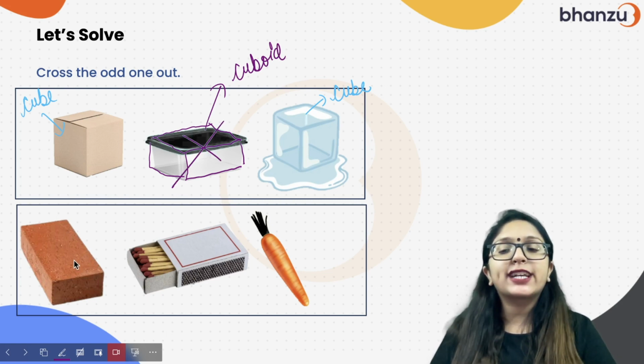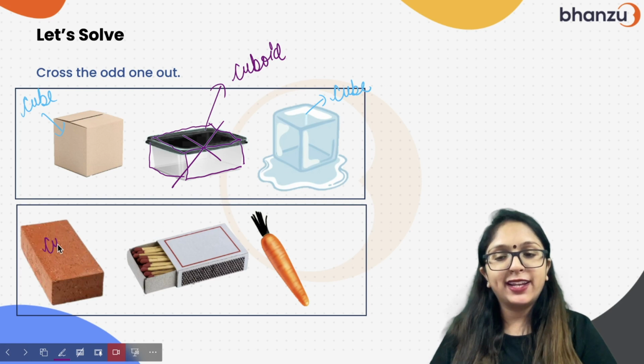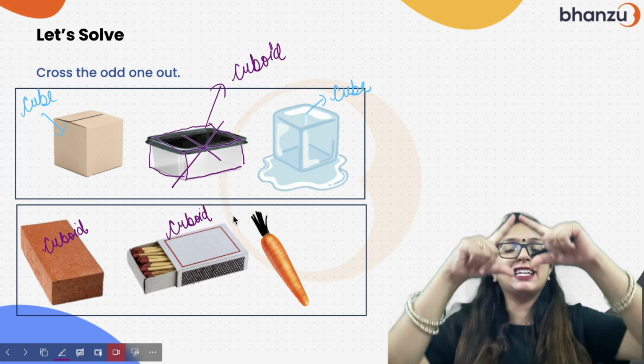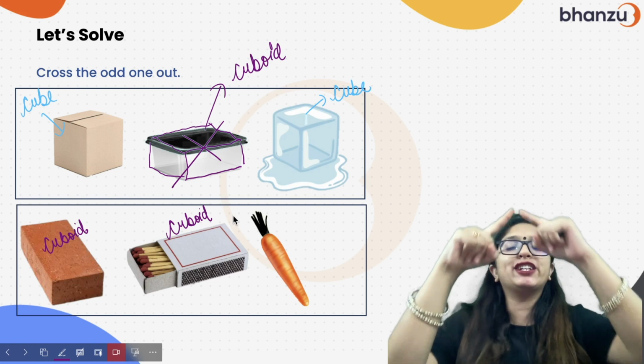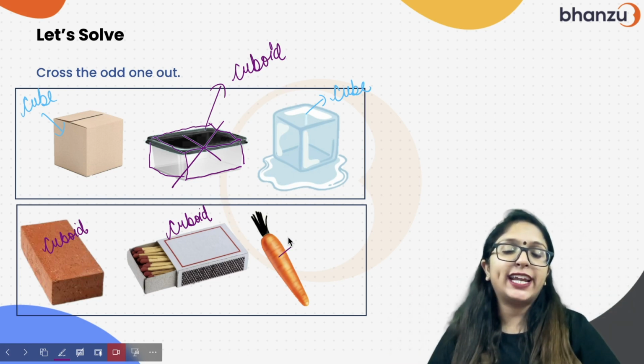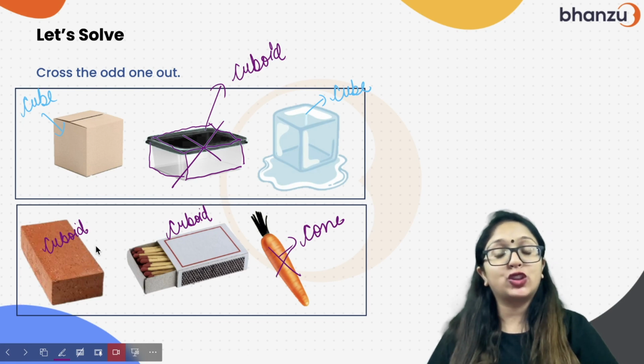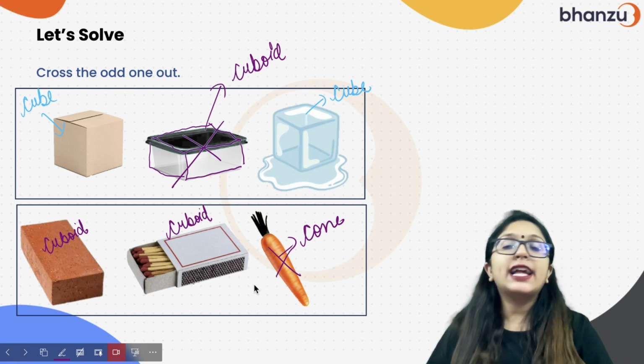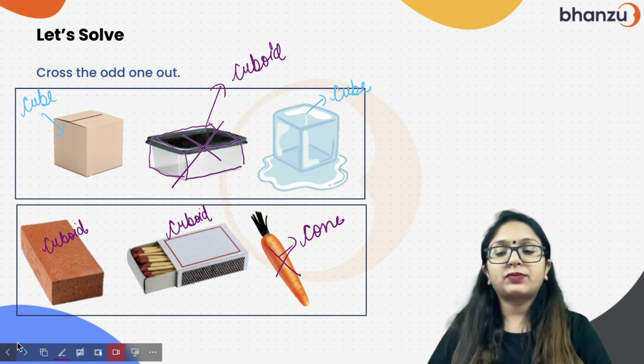So let's go to the next one. This is cuboid. Yes, the brick is in cuboid shape. This matchstick box is also in the cuboid shape. But if we see the carrot, this is the conical shape. So I will say it is a cone and this will become the odd one out. Two are cuboid but one shape is cone here. Let's go to the next one.